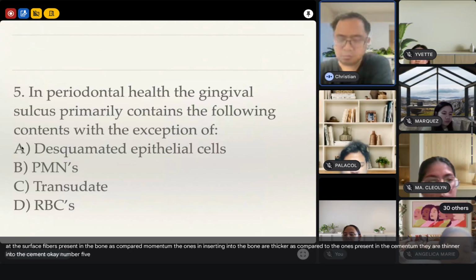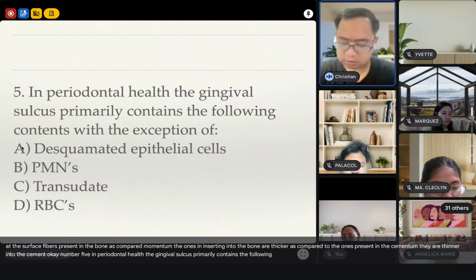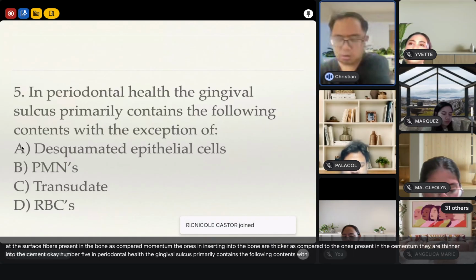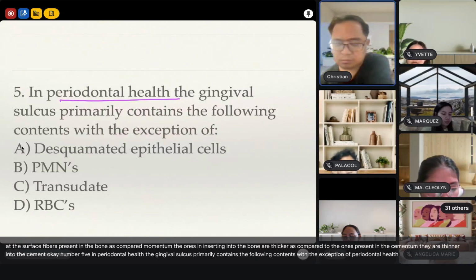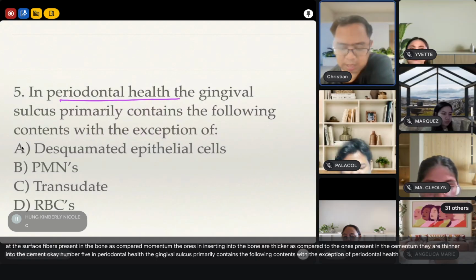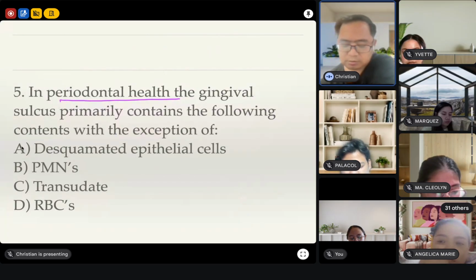Number 5, in periodontal health, the gingival sulcus primarily contains the following contents, with the exception of what? What would not be seen in periodontal health?